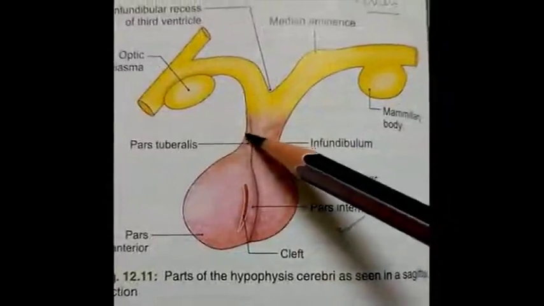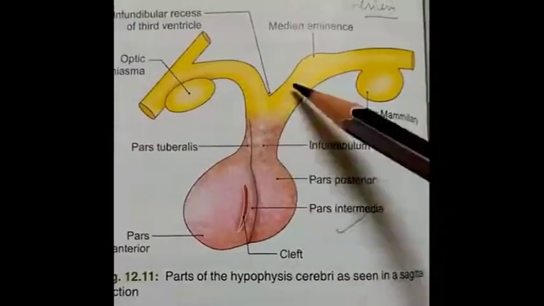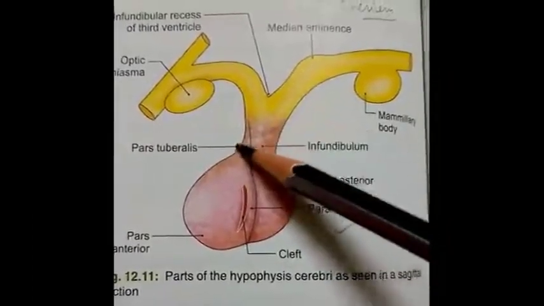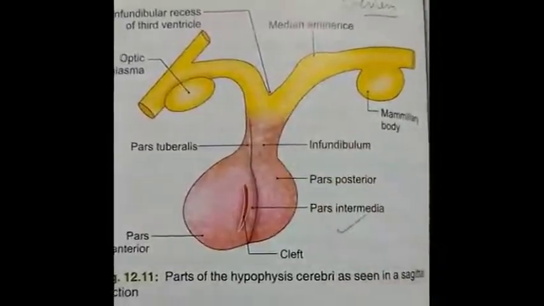Upper part of pars tuberalis, infundibulum, and lower part of the median eminence, these constitute the stalk of the pituitary gland.